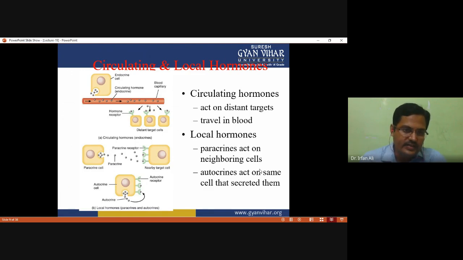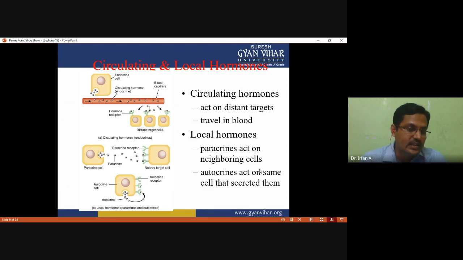In another figure, you can see that the cells secrete their secretion, and nearby are their target cells. The hormones secreted by the paracrine cell bind with their receptor on the nearby target cell. If this kind of situation occurs, the term used is paracrine signaling.